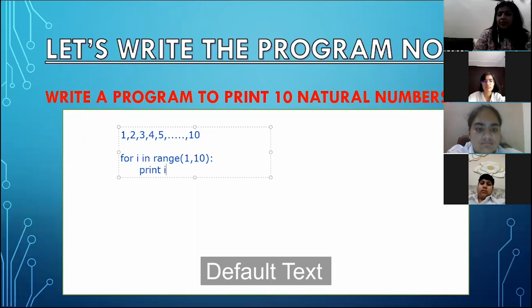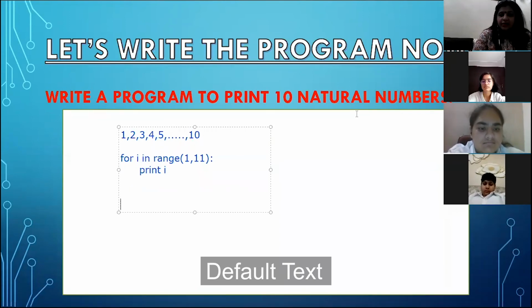Clear? But now what will happen? See, if I write here 10, it will go up to 10 or 11 or 9? 9. What changes do I have to make here? Because if I write 10, then it will go up to 9. So to make it 10, what do I need to do? 11. Yes, I have to make it 11. Fine. Now this is the program which will help me to print 10 natural numbers on the screen.